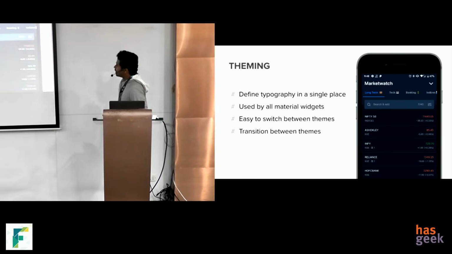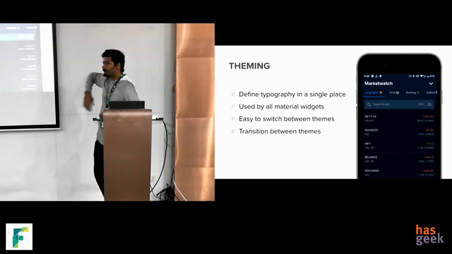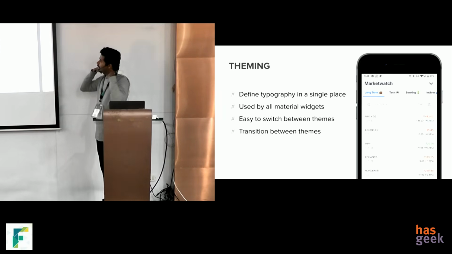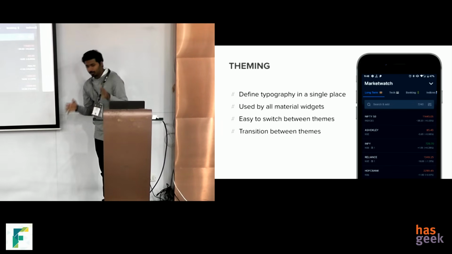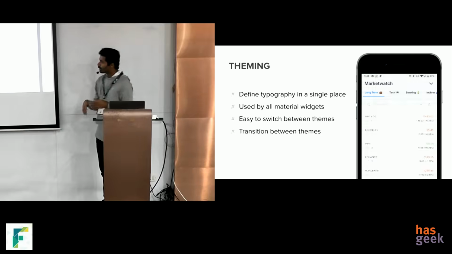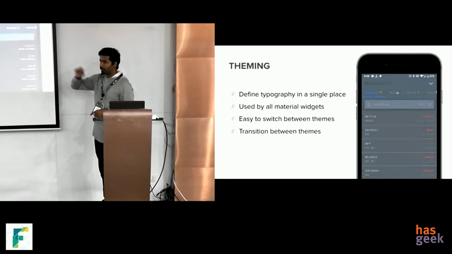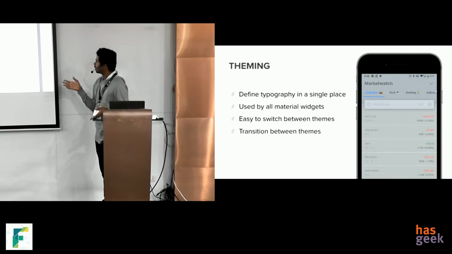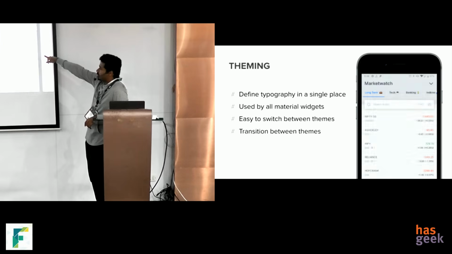You can also do theming. It's not just black and white, by the way. We just have dark and light themes, but you can have any number of themes in your app, and you can easily switch between them. You can have one single place where you define all your colors, typography, and everything, and you can have multiple instances of that, and you can switch between them just by changing the variable. And you will get this nifty transition between them.